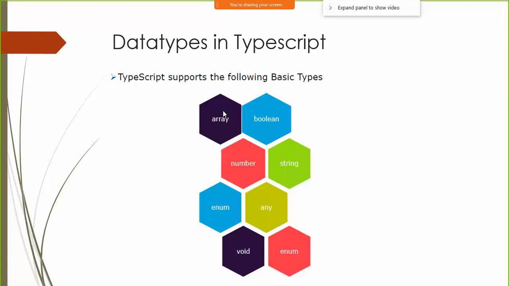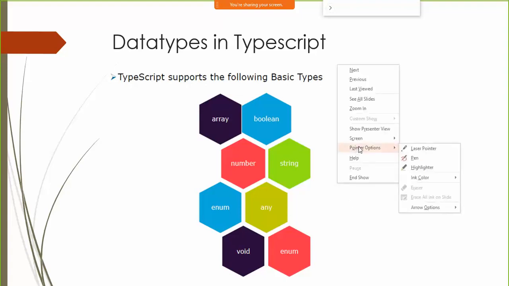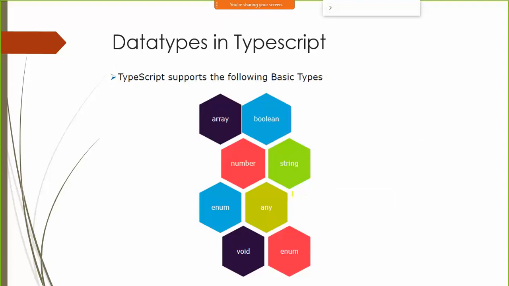So these are different data types which are supported in TypeScript. TypeScript basically supports all data types which are already there in JavaScript, like Boolean, number, integer, string, void, and arrays. Fine, all these data types which were there in JavaScript are also supported in TypeScript, but there are additional data types like we have something here called as any. Fine. A new data type called as any basically stores any kind of value. Fine. You can put anything inside it.